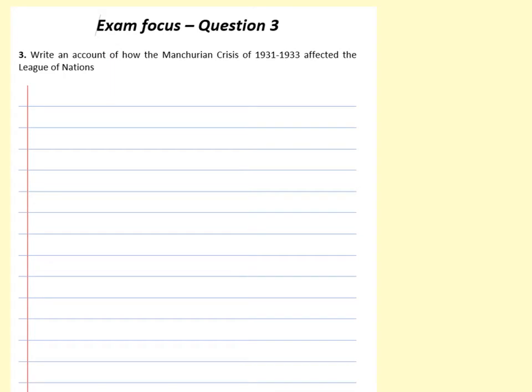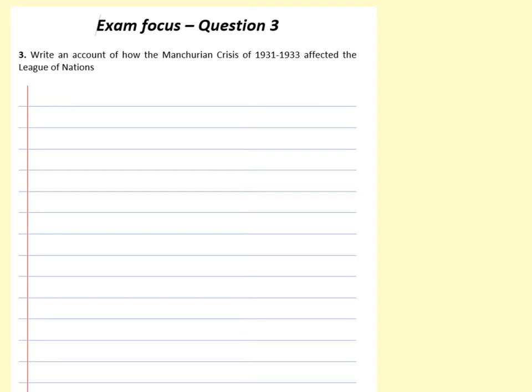This question is worth 8 marks. You'd spend 12 minutes. It says, write an account of how the Manchurian Crisis of 1931 to 1933 affected the League of Nations. You want to try and think of this as telling the story about what happened during this time period. So think about it as a beginning, a middle, and an end. I think that's really important for you to think about.